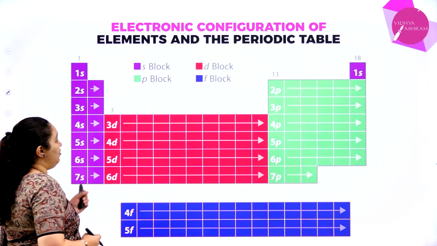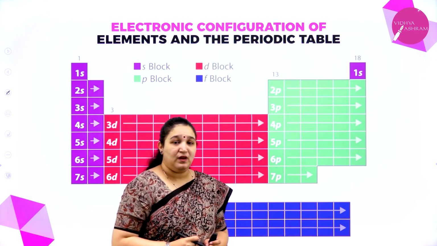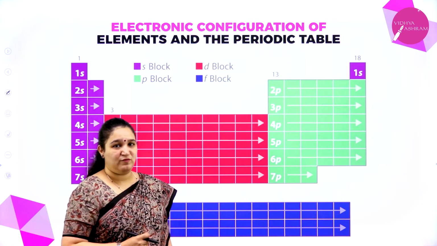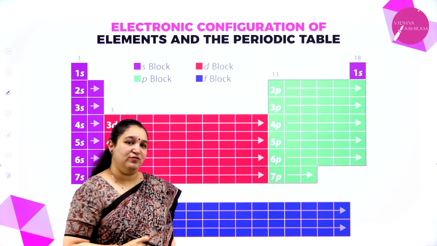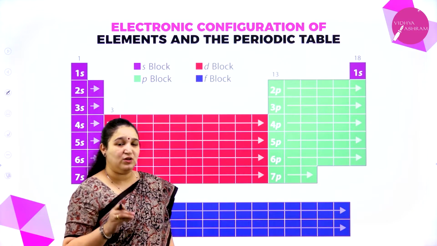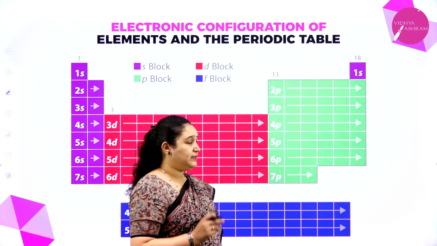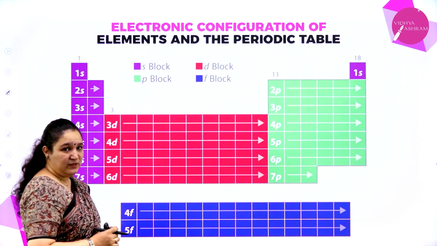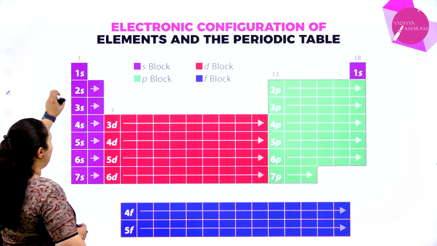Electronic configuration of elements and the periodic table. You all have learned how to write the electronic configuration. We have already covered it in the chapter Structure of Atom. So, if I give you the atomic number, you will be able to write the electronic configuration. Correct? So, if you observe in the periodic table how the elements are placed, the first period has only